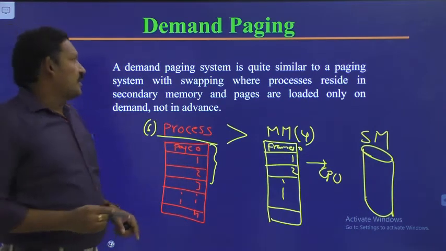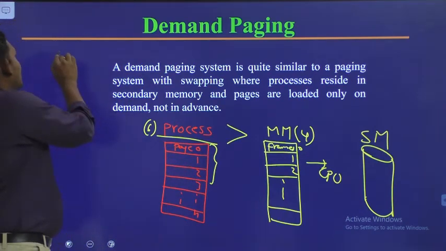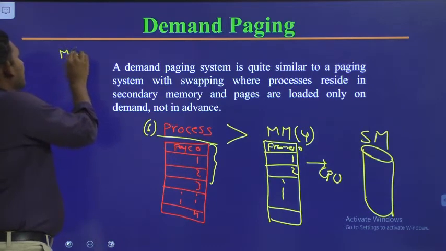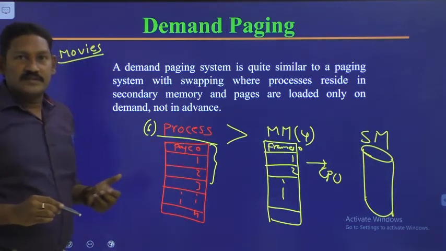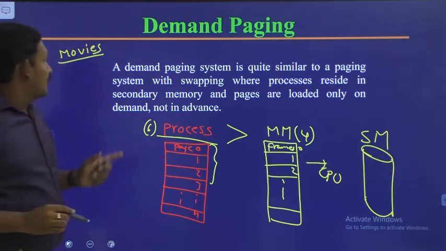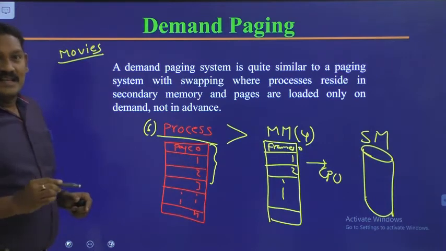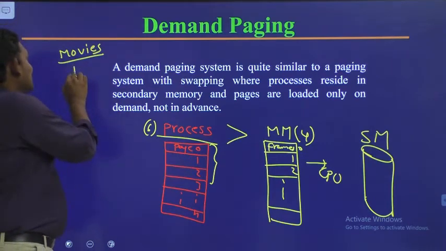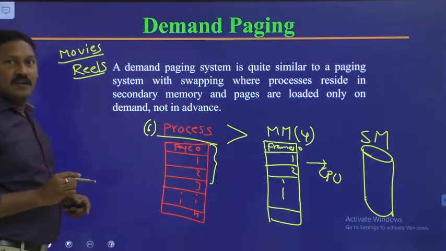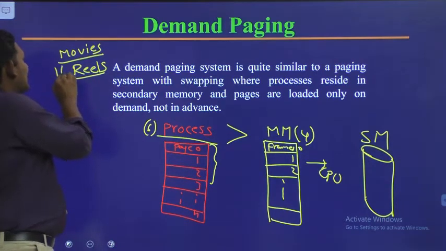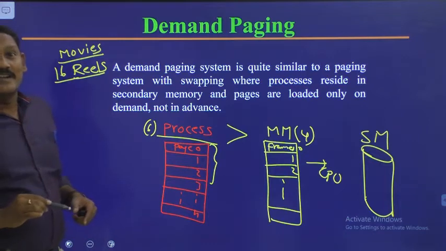So a simple example is, in the olden days we had movies and theaters. Nowadays everything is through satellite; they are telecasting the movies. Previously we had reels. The movie would be 16 reels or 14 reels or 18 reels, like that.